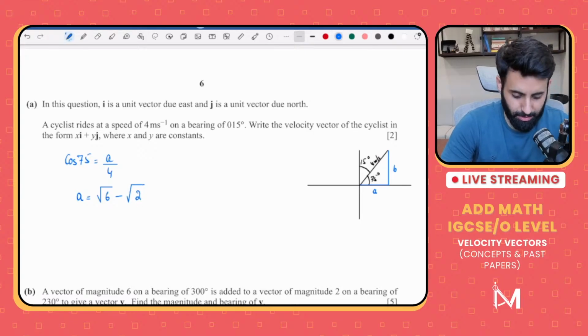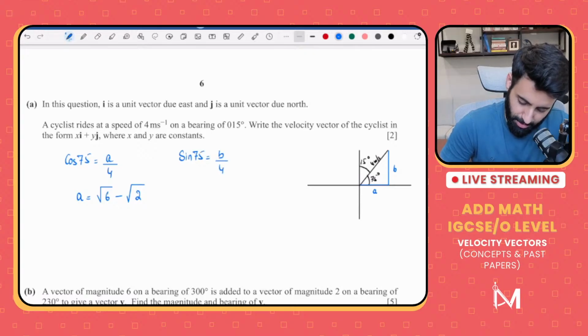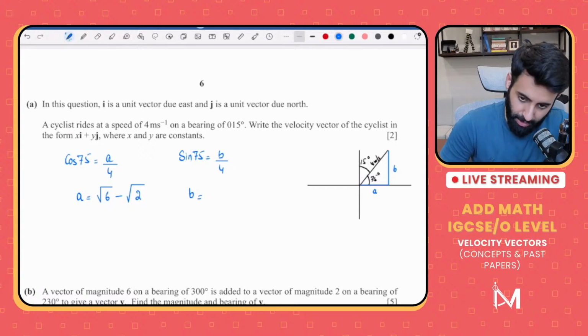Now, in the same way, let's find B. So B would not be cos; in fact, we'll have to use sine. So sine 75 equals opposite, which is B, over hypotenuse, which is 4. Let's see if we can get the exact value of B the same way. So sine 75 multiplied by 4. Yep, we do. That's equal to root 6 plus root 2.